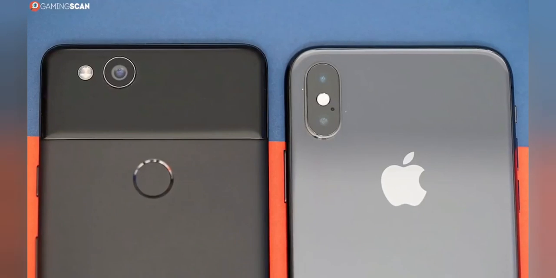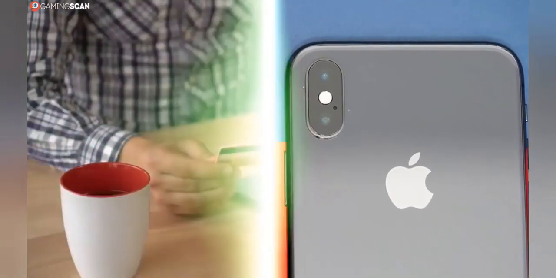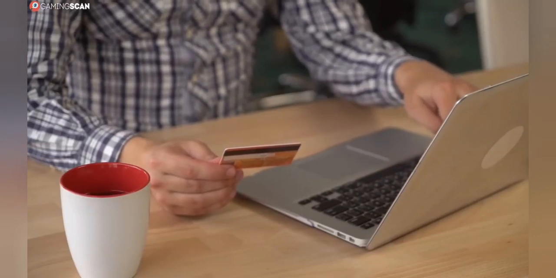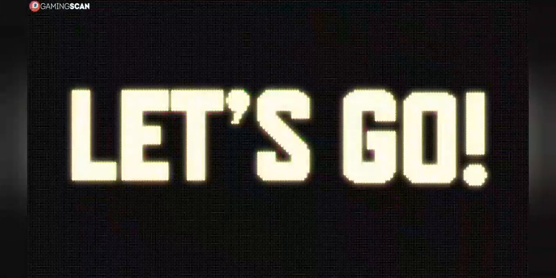In this video, we'll be comparing the two operating systems, covering both software and hardware. We hope that by the end of this video, you'll know exactly which operating system is better suited for you. So without any further ado, let's begin.